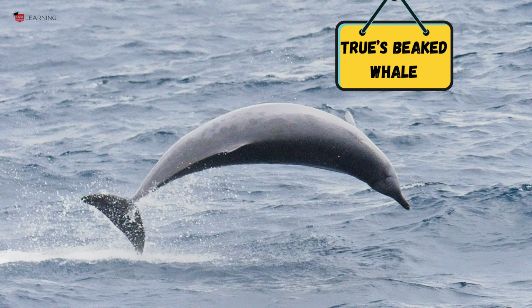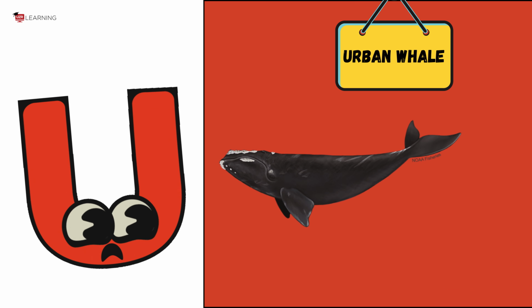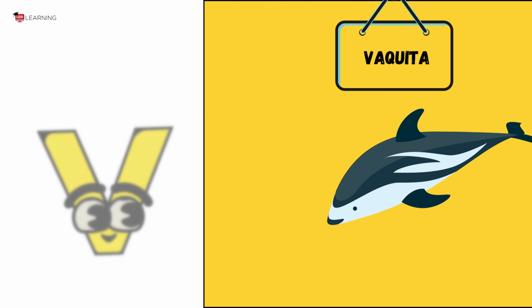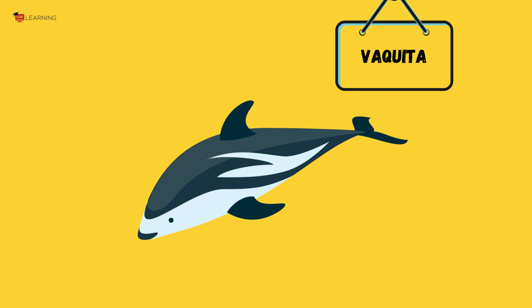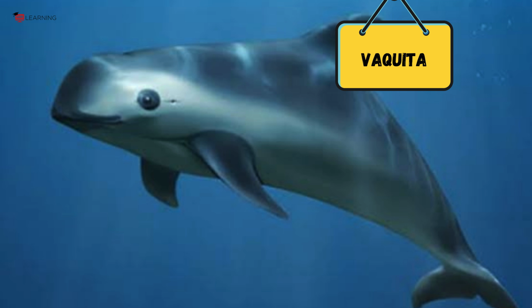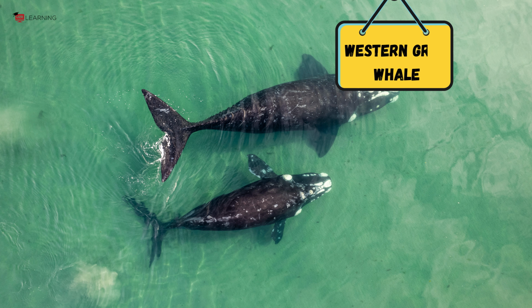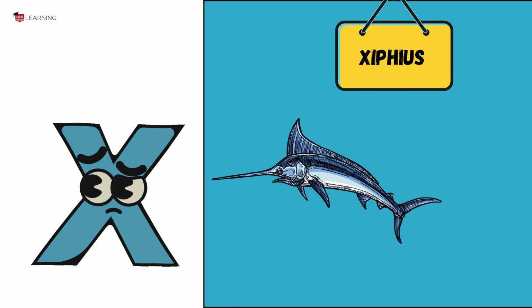U is for urban whale. V is for vaquita. W is for western gray whale. X is for Ziphiid.